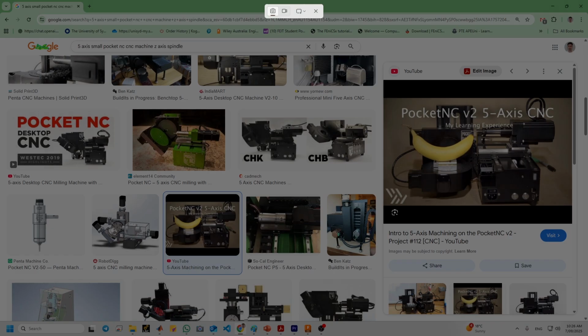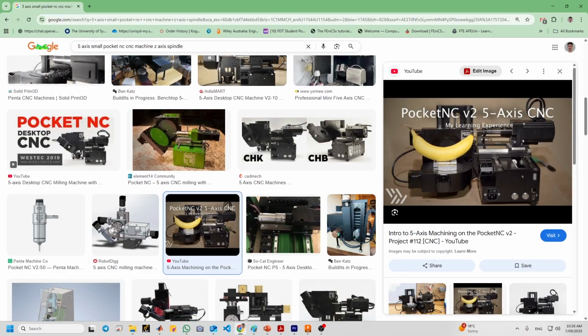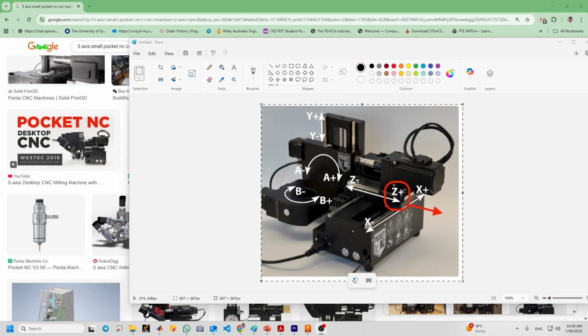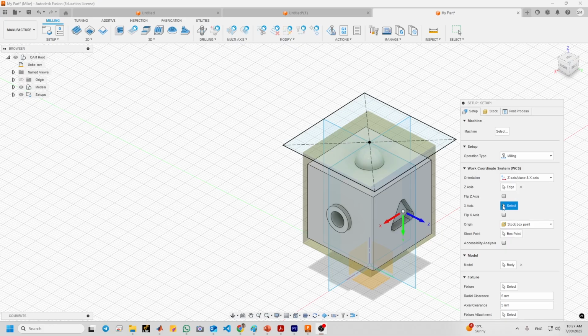So it means that the Z-axis should be this way and the Y-axis should be always upward. And now you see that this one is highlighted in blue, so you need to choose the X-axis somehow, that the Y-axis is upward. Now it is correct, the Y-axis is upward.